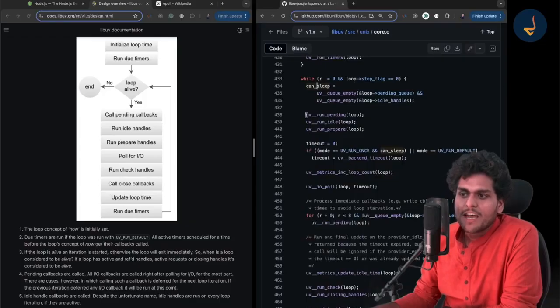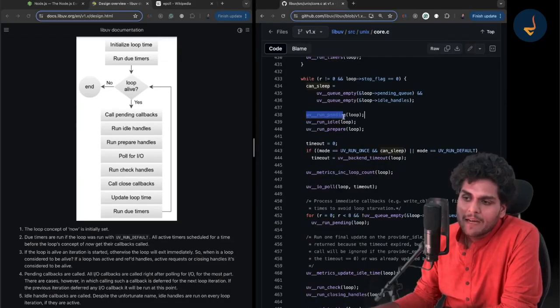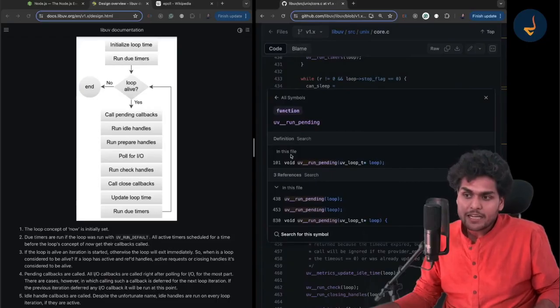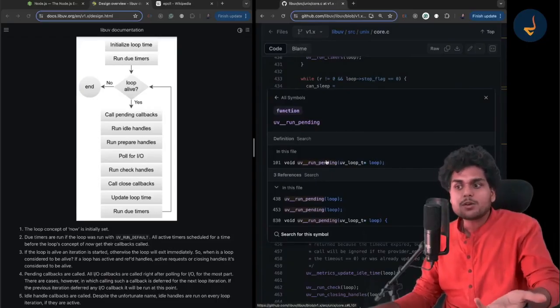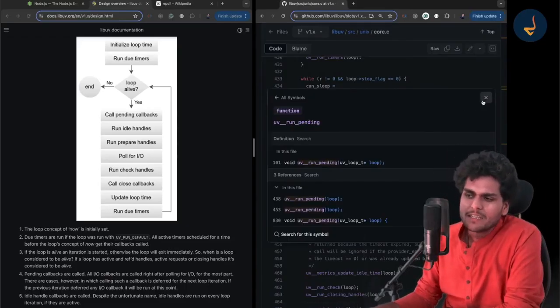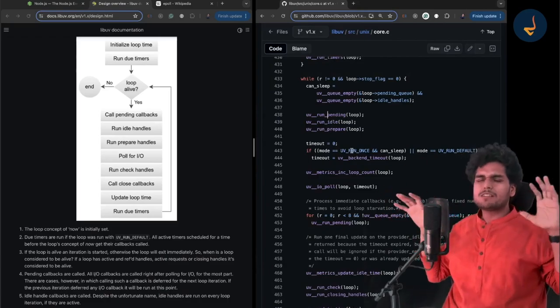Do you see this? UV run pending, and then it passes in this loop, right? UV run pending. This is the function. If you go to this function, you can also see this function is in this file. You can go and read the code of this UV run pending function also. I'm not showing it to you right away, right? Because otherwise it will take a lot of time to explain all these internal things.